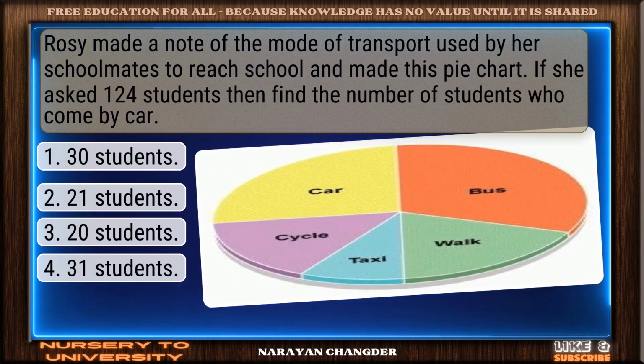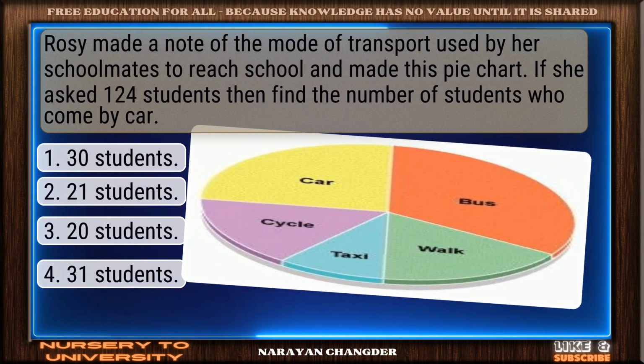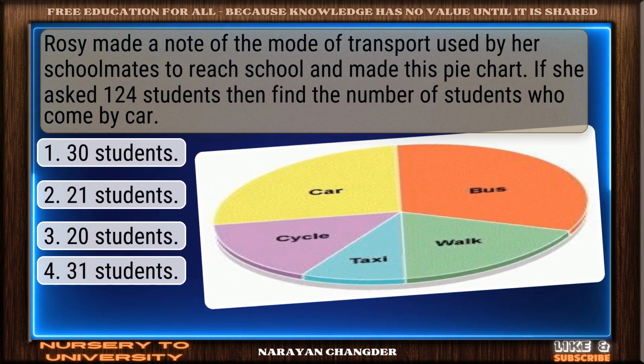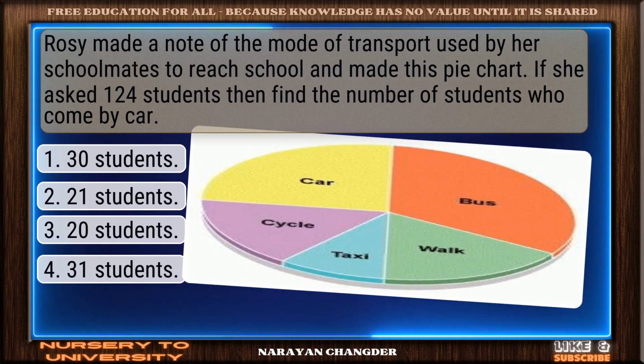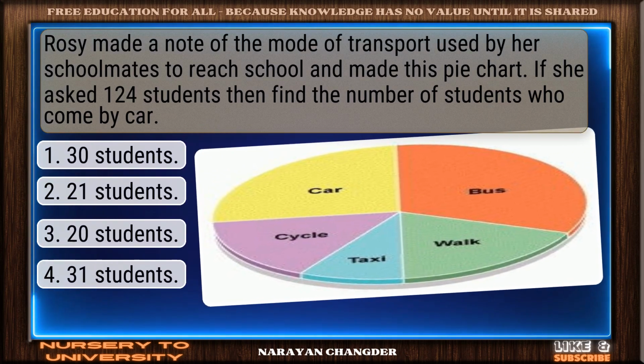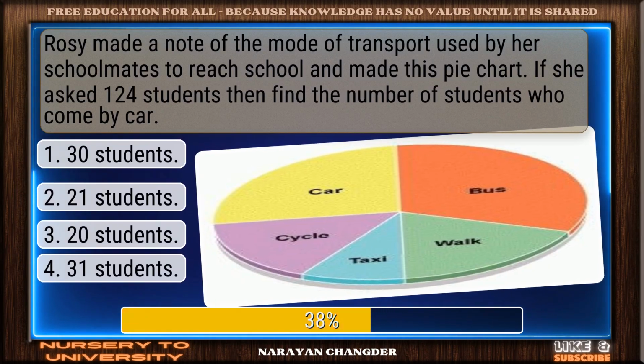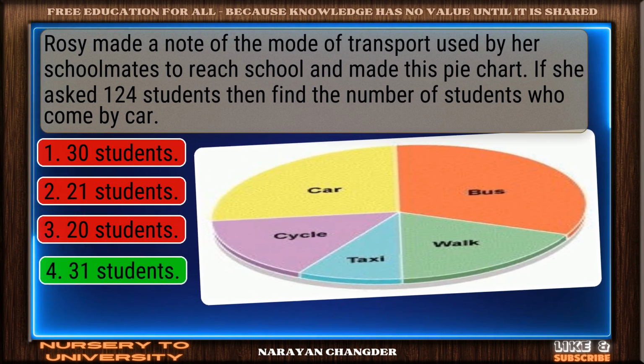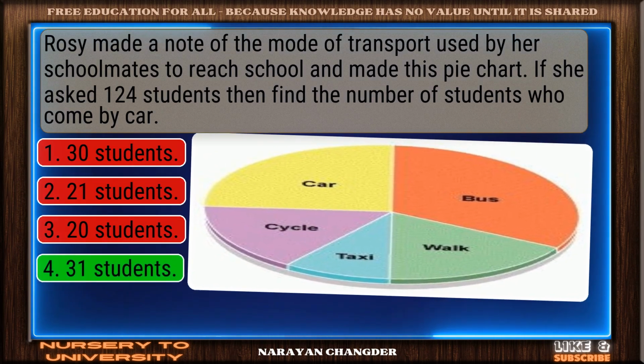Rosie made a note of the mode of transport used by her schoolmates to reach school and made this pie chart. If she asked 124 students, then find the number of students who come by car. Valid point. 31 students is true.